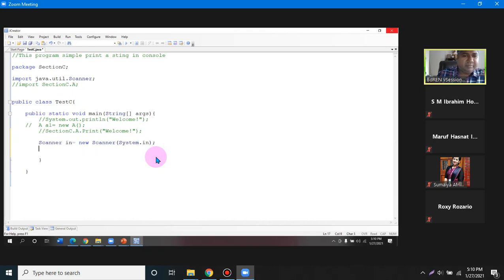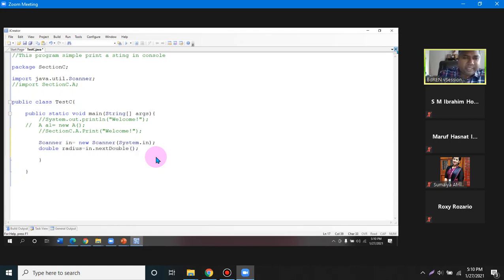And then I have a double value I'm taking: double radius equal in dot nextDouble.